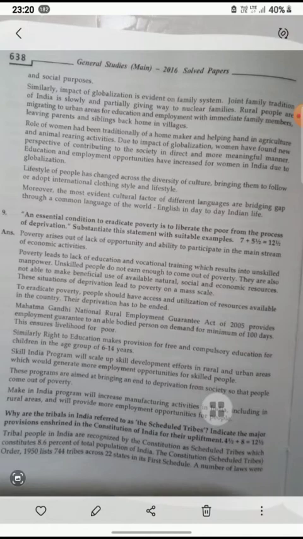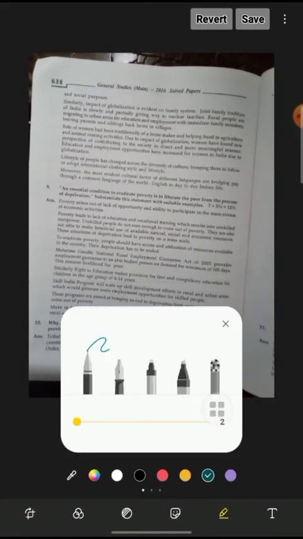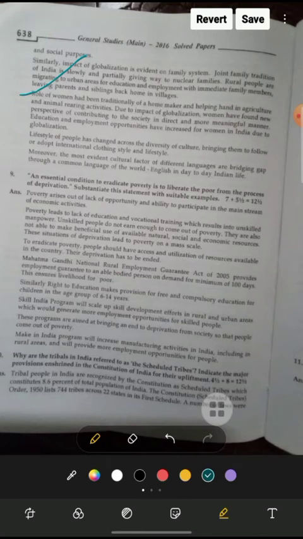Okay, that was the positive aspect of globalization. If the question asks about the negative aspect, we can also say there is westernization. The body has now become a product as per the woman, and the clothing system has changed because of globalization.